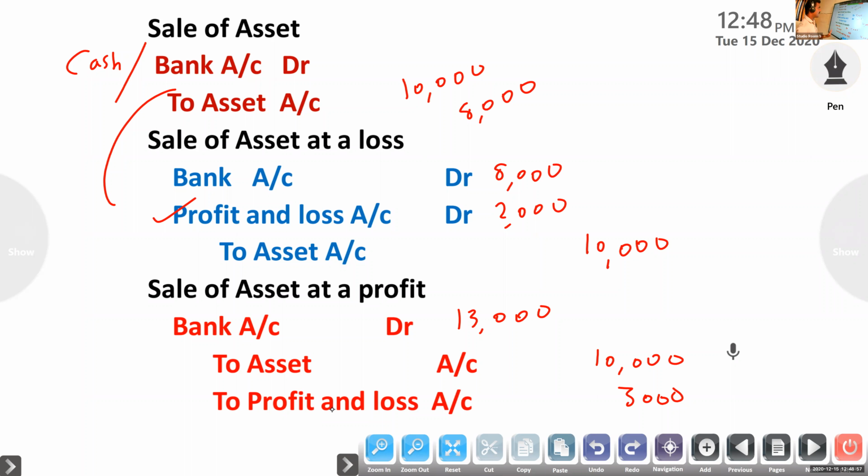For sale of asset, there are two cases. Sale of asset at a loss means profit and loss account debit: bank account, profit and loss account to asset account. Then sale of asset at a profit: bank account to asset to profit and loss account.